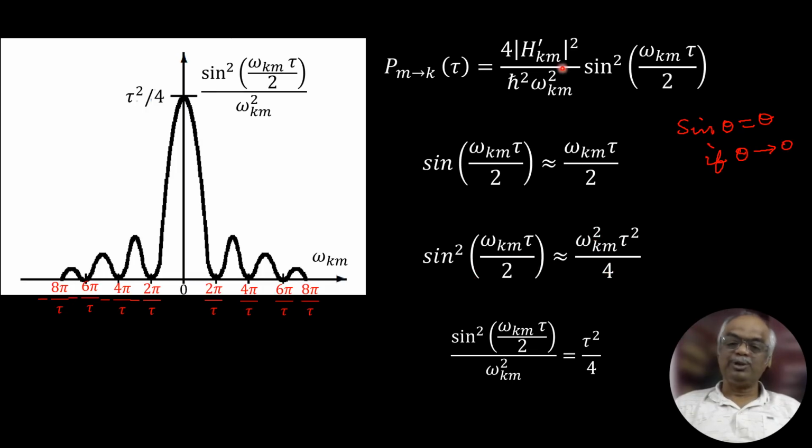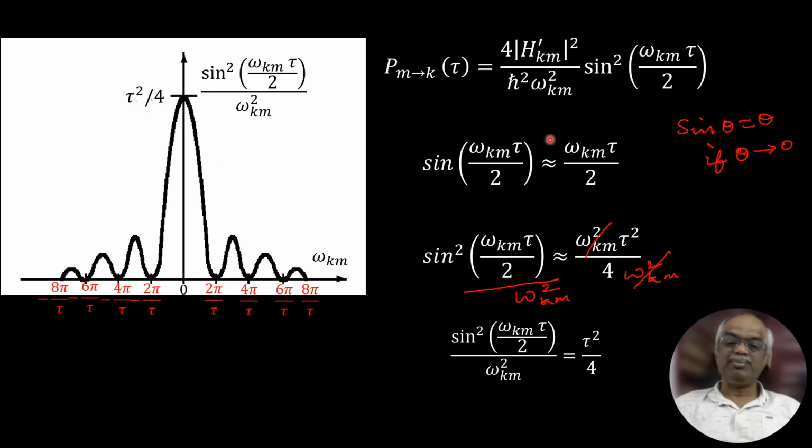Now what about this term? You divide by this term. There is another omega km divided by 2. If you divide this by omega km squared, here also omega km squared, so this will get cancelled. You will get tau squared by 4. That is the maximum value.